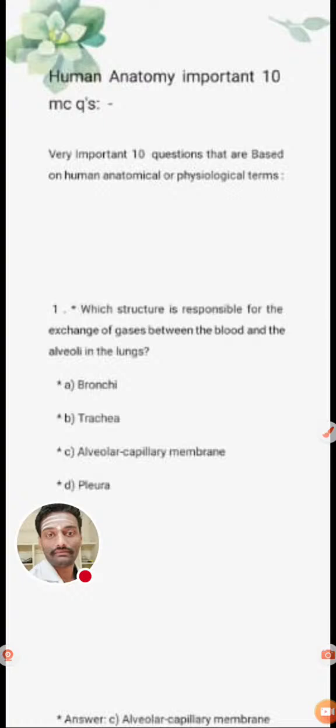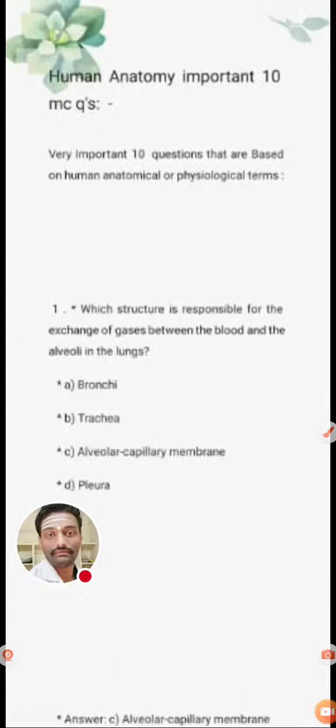In our upcoming live stream videos, we will discuss 30 MCQs from each system: the human respiratory system, cardiovascular system, central nervous system, renal system, and locomotory system. Okay, let's start.